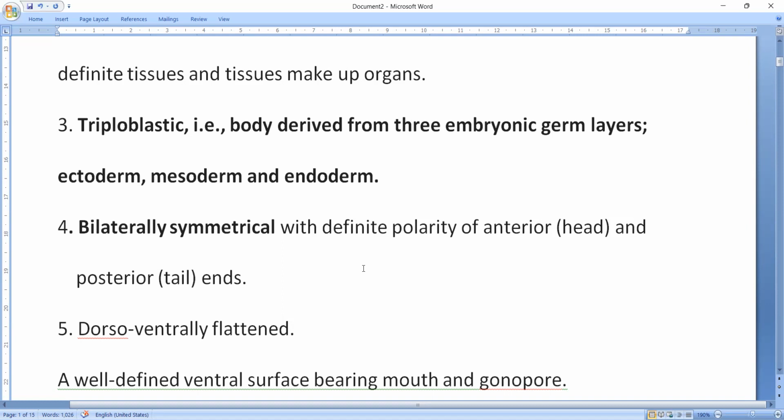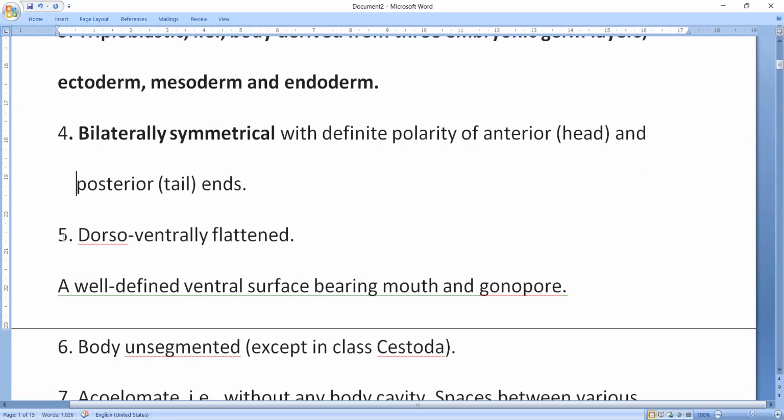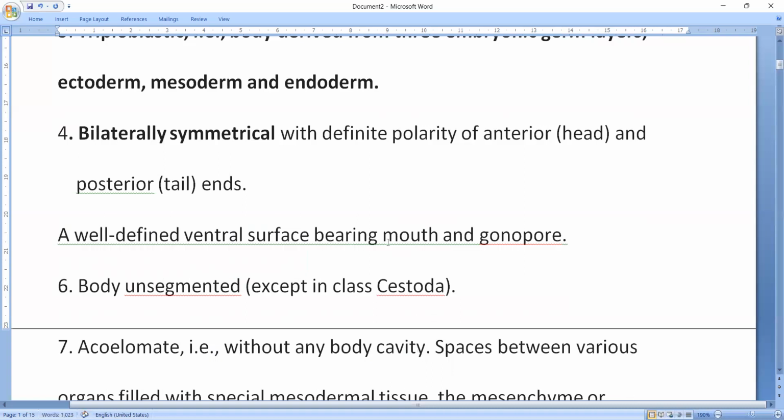So with definitive polarity of anterior and posterior. From here onwards, human beings included, all are bilaterally symmetrical animals, and there will be definitive anterior and posterior regions. And these are dorsoventrally flattened, already repeated.